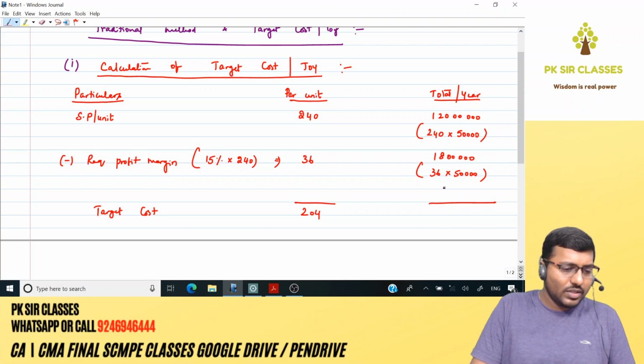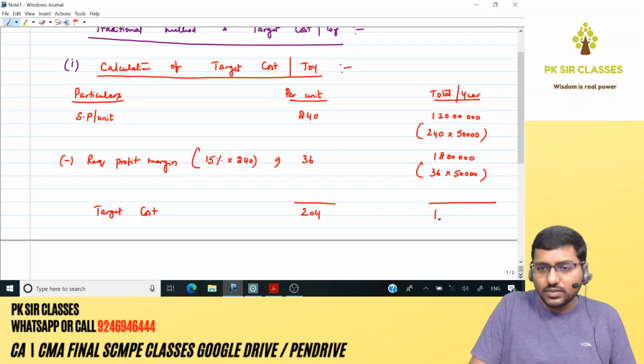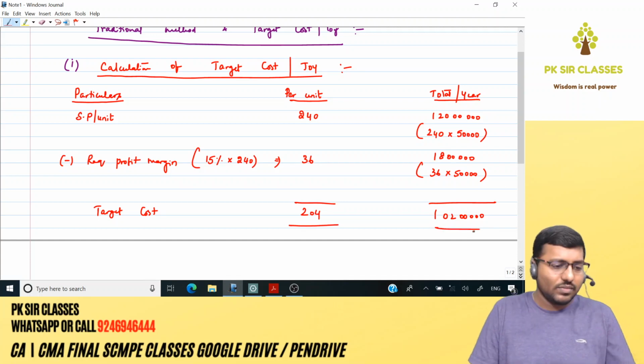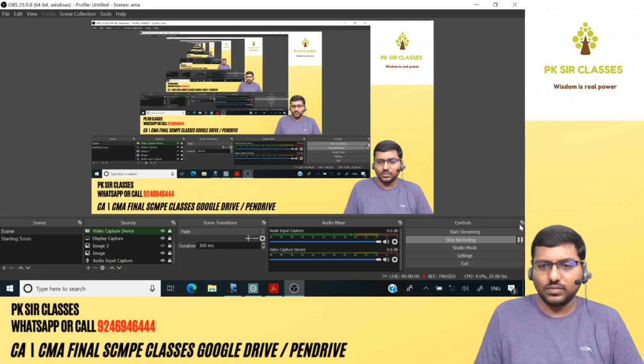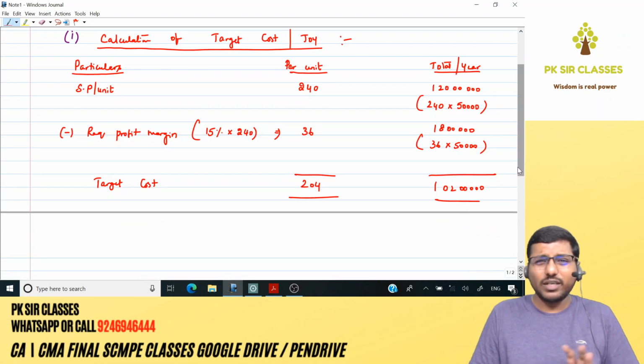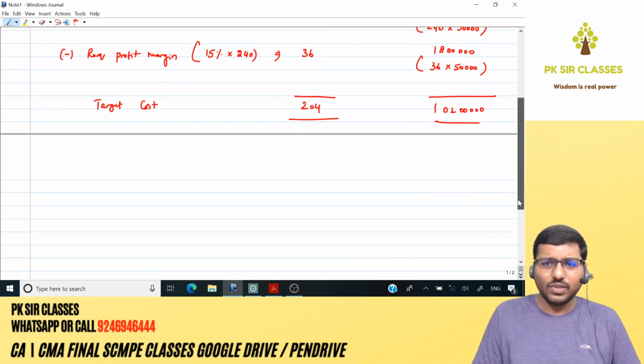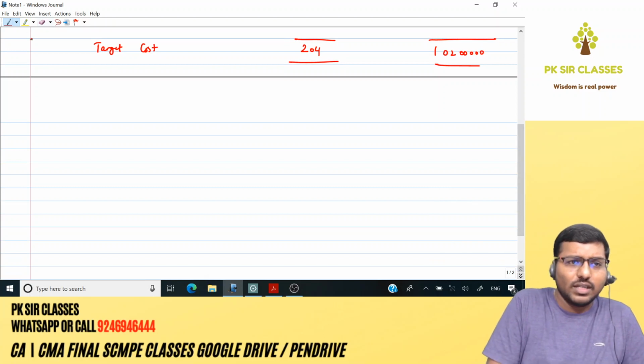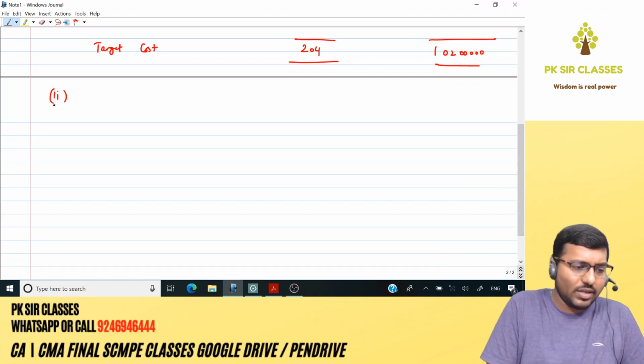Okay, so it is 1 crore 2 lakhs. Done. 1 crore 2 lakhs is what we have got. So we're done with the first part of the solution. So the calculation of target cost per toy is pretty simple. Now we're gonna go for the second part.